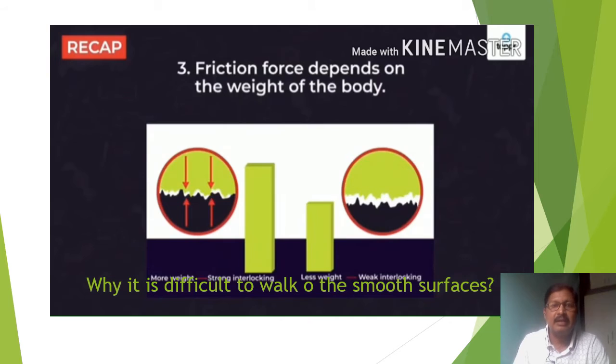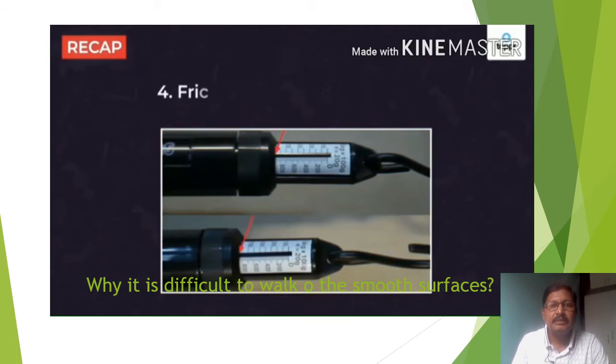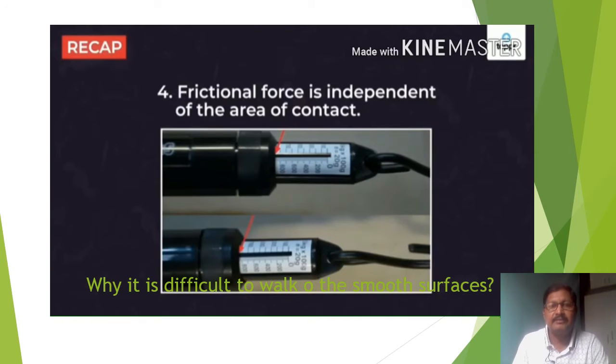And the third one is that the friction force depends on the weight of the body. And the fourth one is that the frictional force is independent of the area of contact. These are the four factors we have to learn about in this chapter.